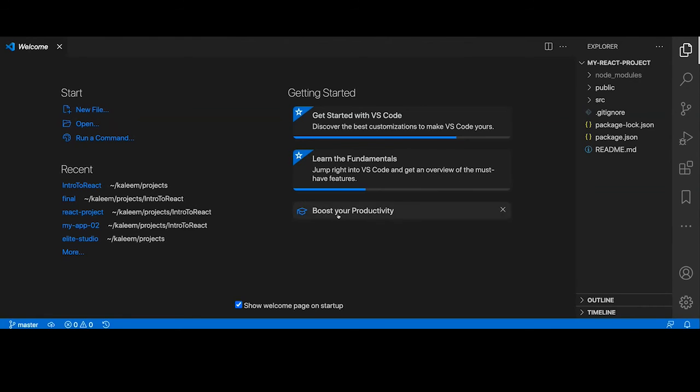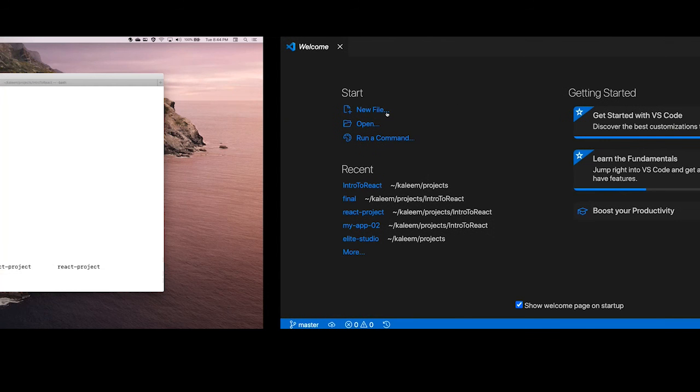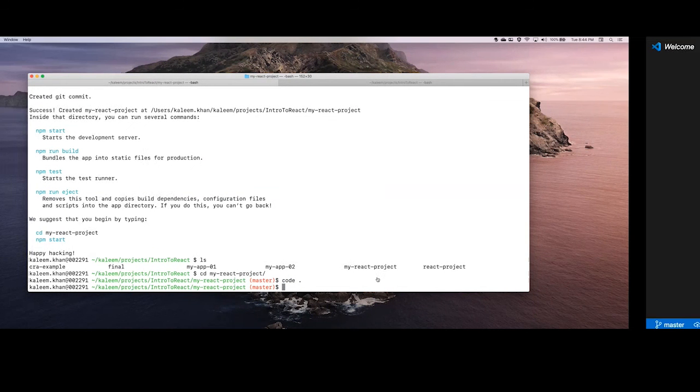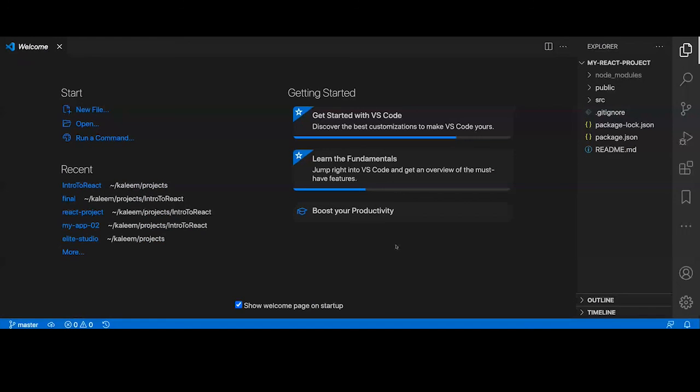Okay, we'll talk about that. Okay, so now we created this project. We opened this project in our IDE and we see we have everything we need.